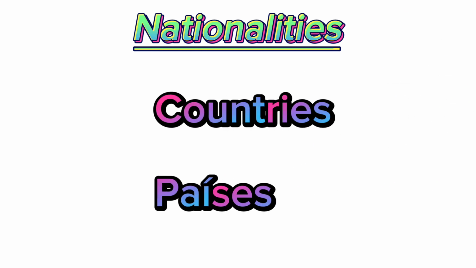So now let's begin. We'll begin with the nationalities, and first of all the names of countries. Countries in Spanish is known as países. So we'll learn the names of the countries, how we call them in Spanish, and then we'll learn how we call the citizens of those countries in Spanish. Like we say that he is American or she is American, so how do we call that?